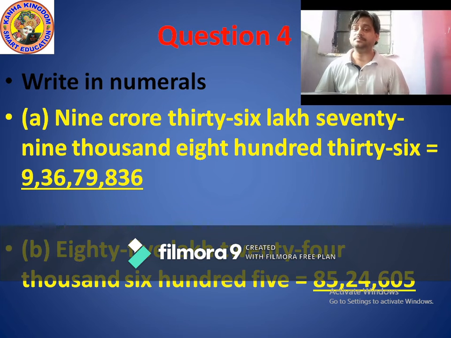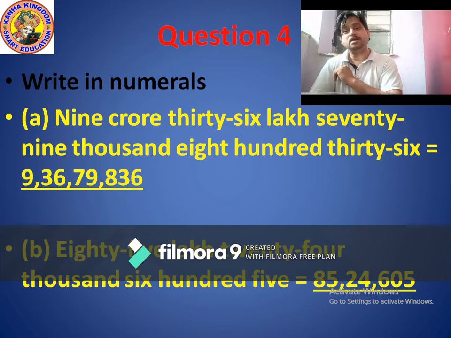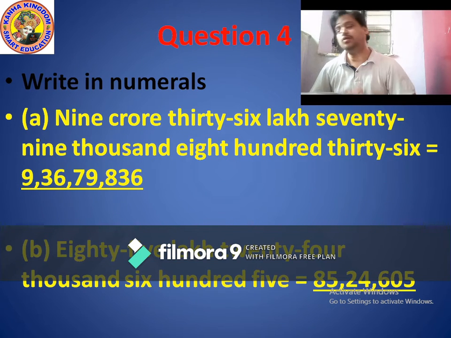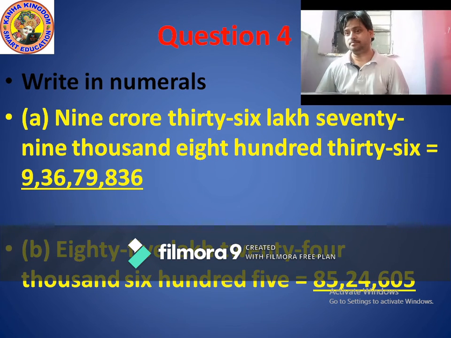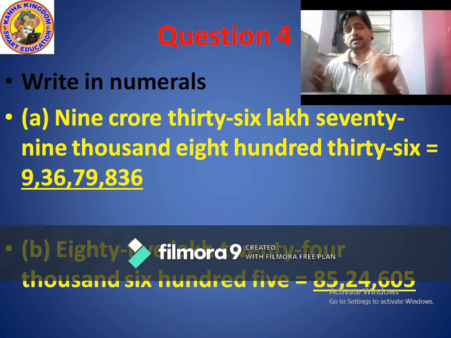In B part, listen carefully again. If you listen, then you solve it as the previous question. What is the question? The question is 85 lakh. No crores, so don't be confused. Starting with lakh, which period comes first? Lakhs period. Means lakhs, thousands and ones period only. Only 3 periods.